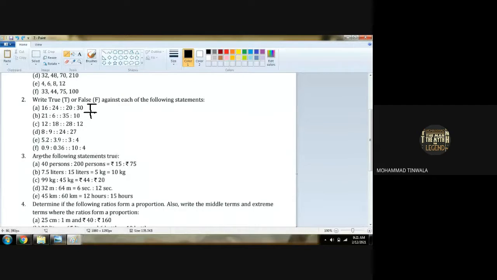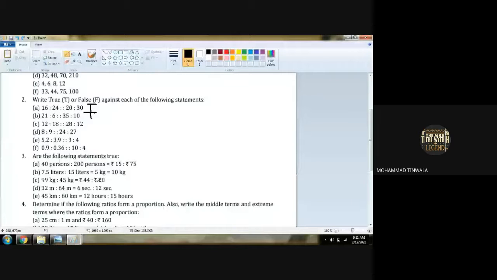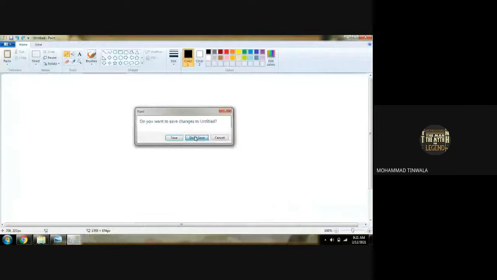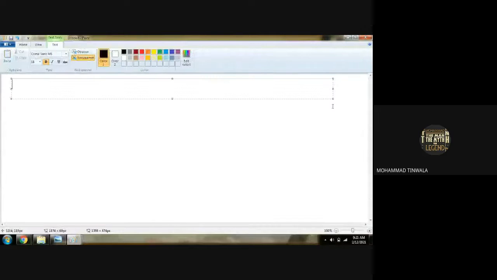Now, again, the same thing. We are comparing two ratios, 40%, 200%, and 15 rupees, 75 rupees. Okay, nothing new, same content, same thing, only the units are different. We have to compare 40% with 200%, this one term, and rupees 15 is to rupees 75, the second term.